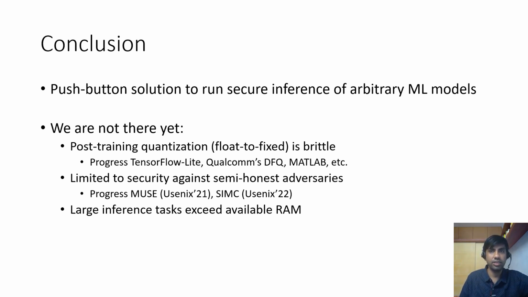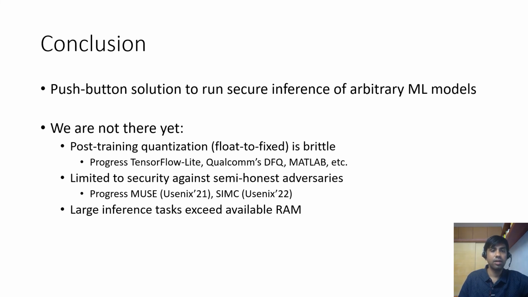And it's not the case that we can get an integer model and fine tune on a training data set, because, well, the training data set is also not available. And there is some progress on this problem. TensorFlow Lite has a post-training quantization phase, which can generate a fixed point code for you. But what this head detection study showed us is that all of these float to fixed conversion routines are very brittle, and more work needs to be done if you want to support arbitrary ML models.